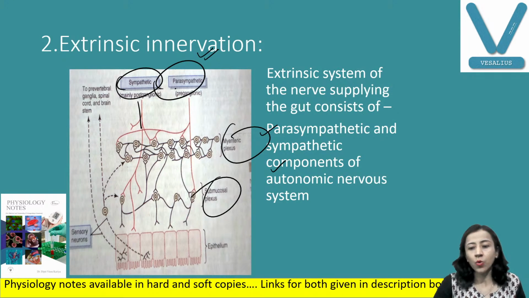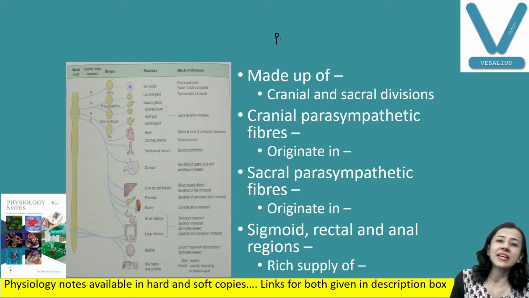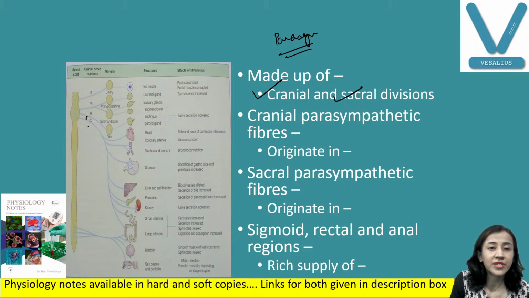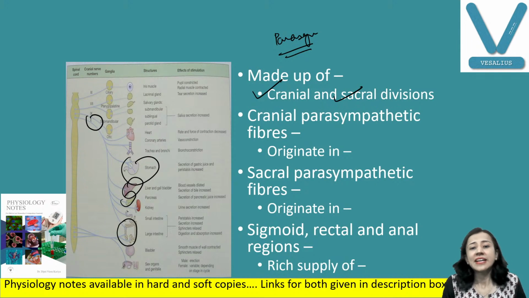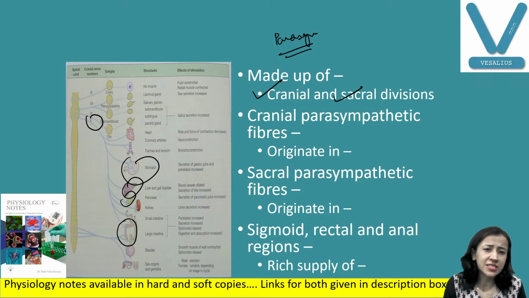Fine. Now, starting with the parasympathetic. The other name for the parasympathetic system is craniosacral, cranial and sacral nerves. The cranial parasympathetic one is the vagus nerve, the 10th cranial nerve. You can see here it supplies the stomach, liver, pancreas and intestine, up to the first half of the large intestine.